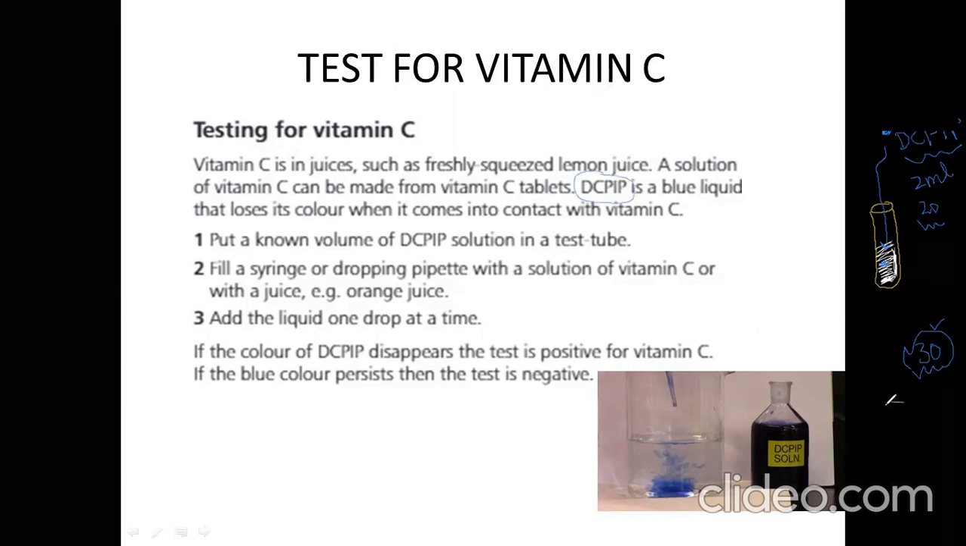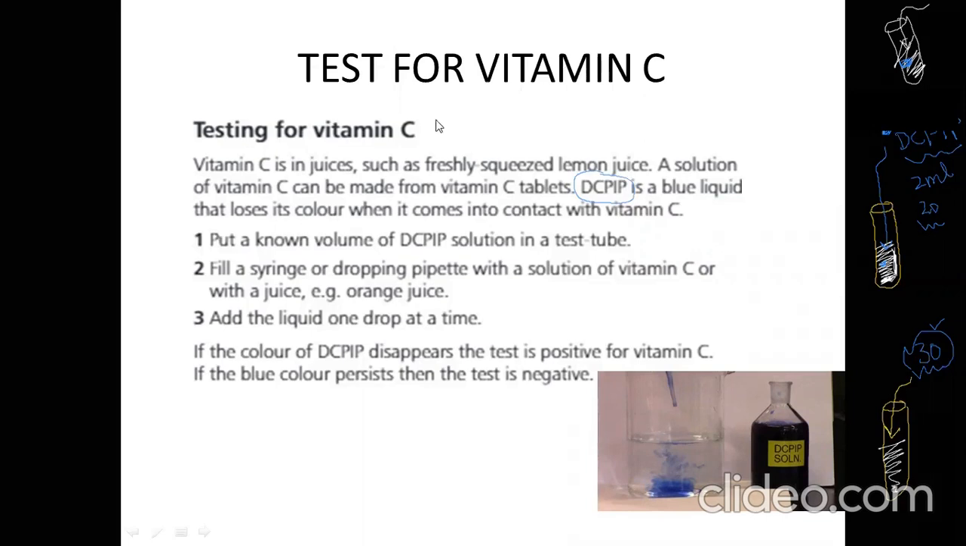The solution in which I use more DCPIP, 30 drops of DCPIP, in that solution there is more vitamin C. This is clear, all right. Let's suppose I have a solution, and when I put a drop of DCPIP into that, the blue color is retained. That blue color does not even disappear. So it means that solution has no vitamin C.